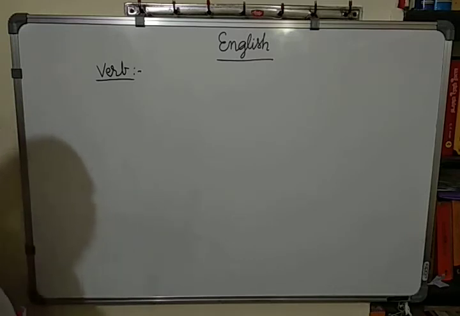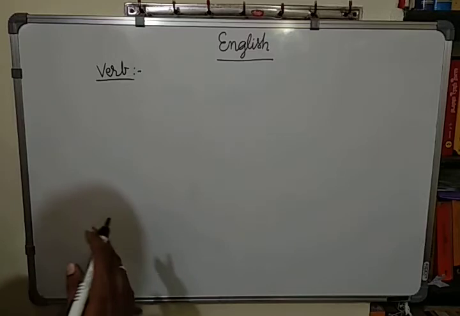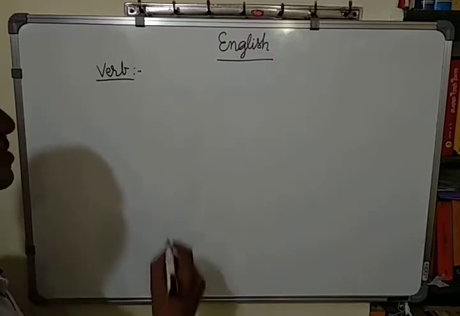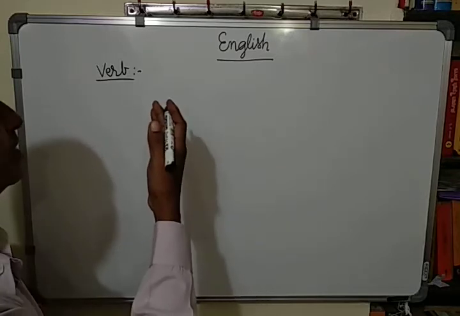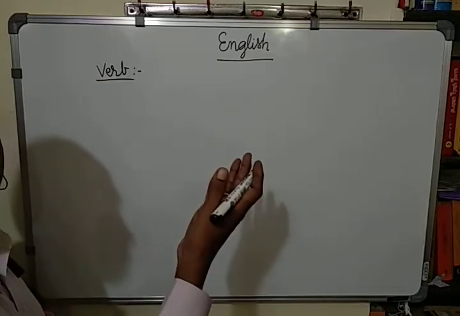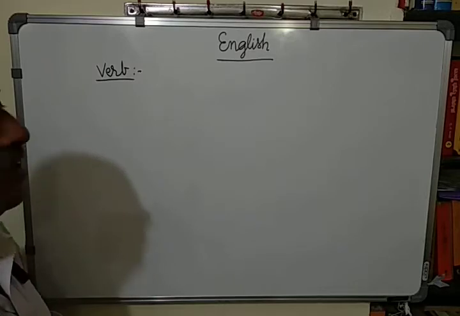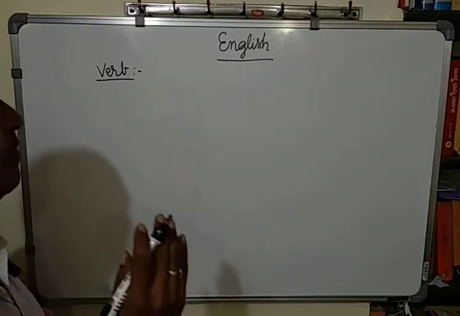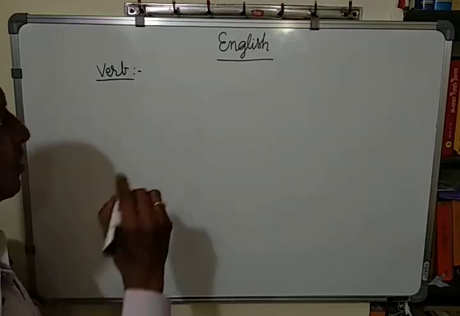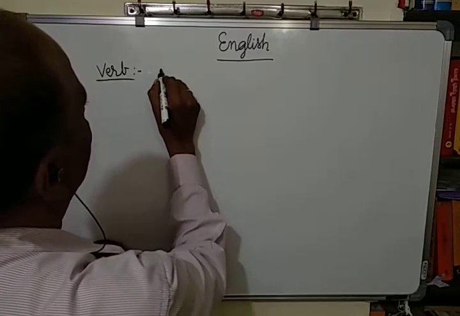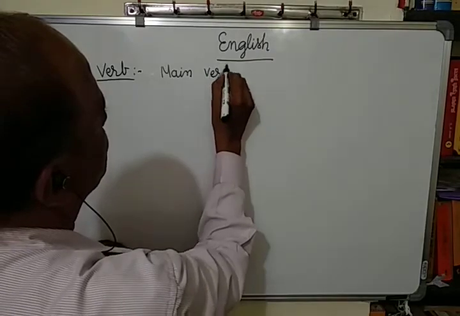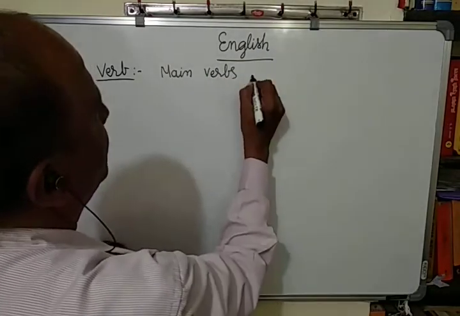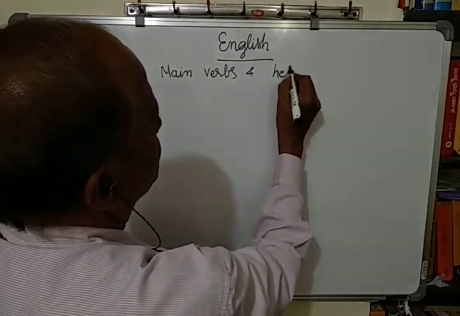Many grammarians have divided the verb into many kinds: strong verbs, weak verbs, transitive verbs, intransitive verbs, etc. Here I am going to tell you about main verbs and helping verbs.